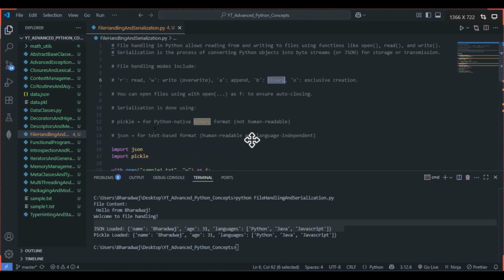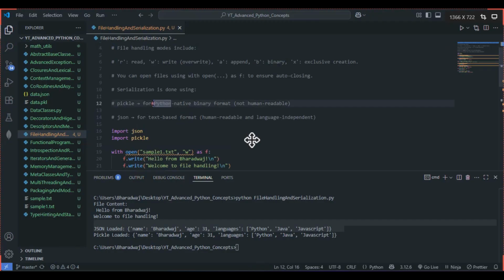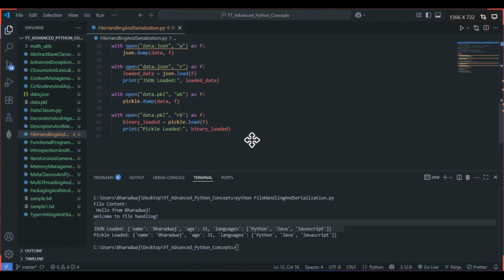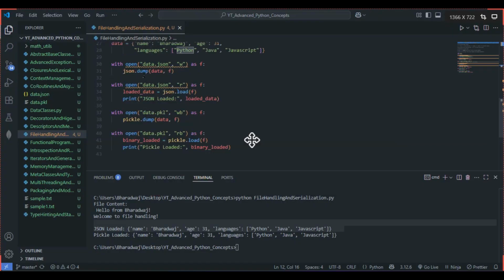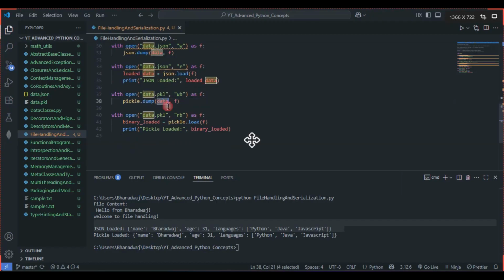I also mentioned that pickle is for the Python native binary format, not human readable, and JSON is for the text based format, human readable and language independent, right? The B indicates it is binary, so pickle.dump, similar to json.dump. What we are dumping here is data along with f.